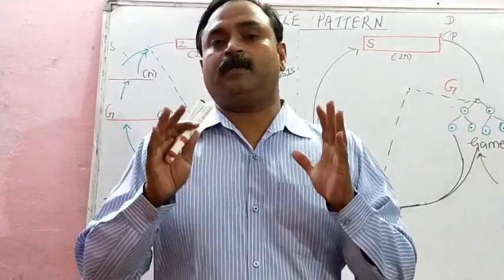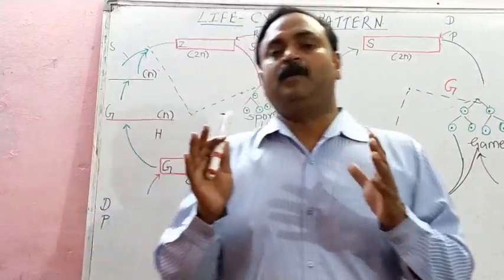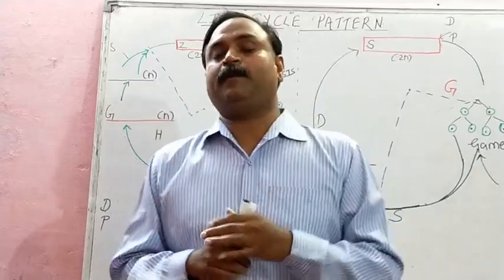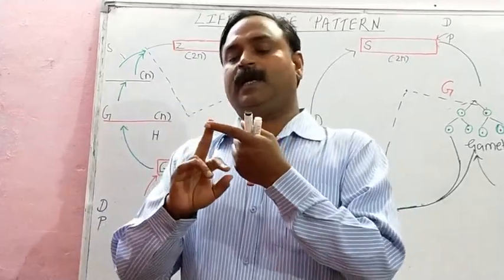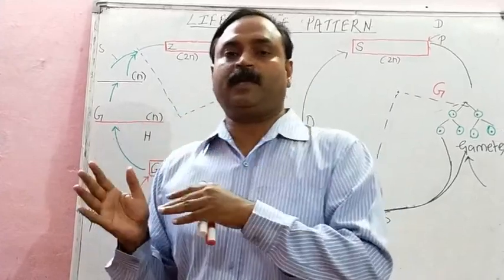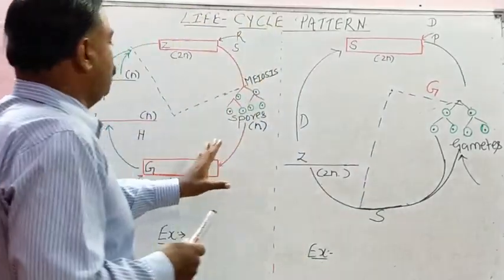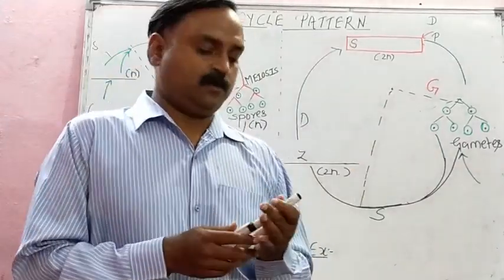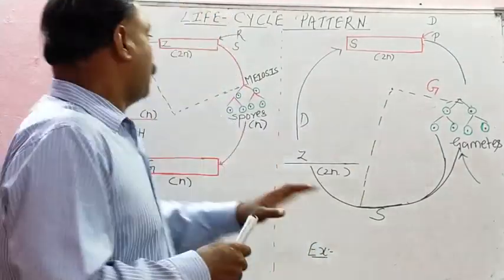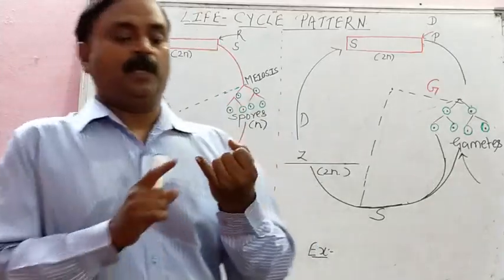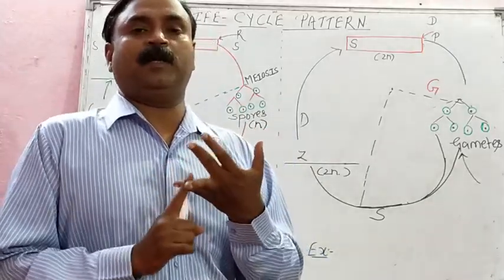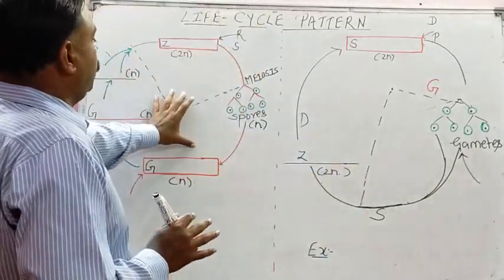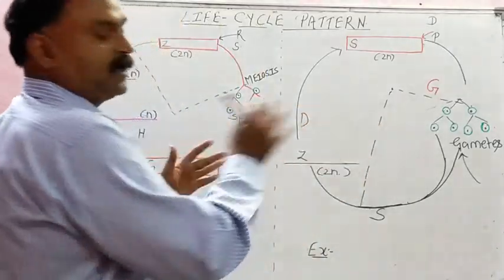Student, all the examples of plant kingdom go through 3 life cycle patterns: haplontic type, diplontic type, and haplodiplontic type. So we are going to study first these 2, haplontic and diplontic. As you know, your class 11 is also now board. So remember, out of these 3, one will be asked: either haplontic life cycle or diplontic or haplodiplontic. It is very interesting. If you understand one, you can compare the other and easily learn.